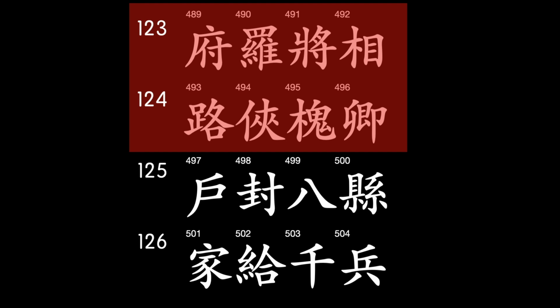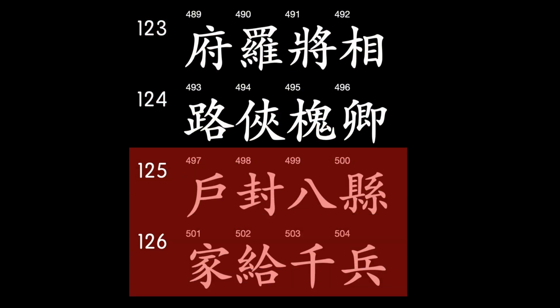That's a wrap for this lesson. In the next lesson, we'll look at lines 125 and 126, which reference aspects of something akin to a feudal system in ancient China.